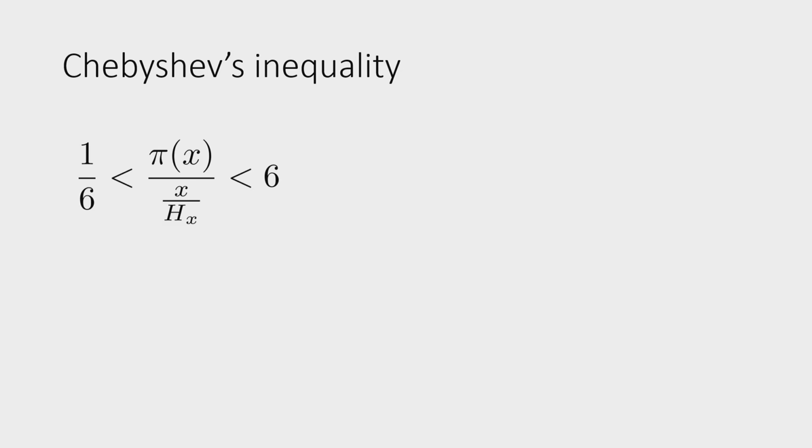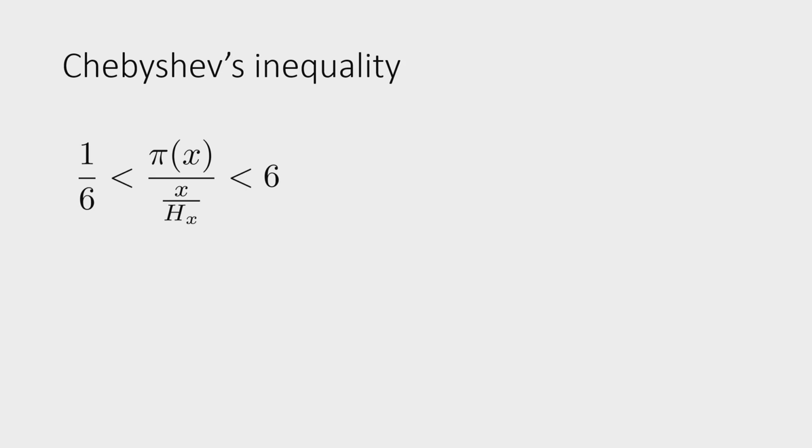Because x over log x is about pi of x. So if they were exactly the same, the fraction should be 1, but they're not exactly the same, so it's between 1 over 6 and 6.